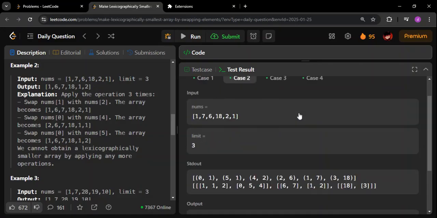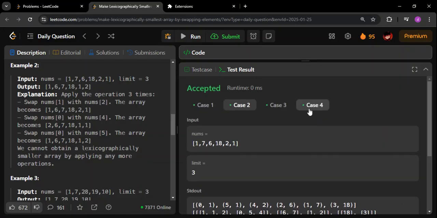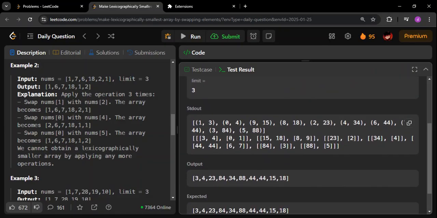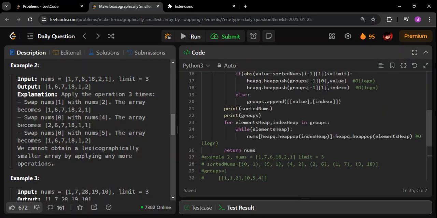Before that, see this case. This is clearing all the solutions, but just remember before submitting, ensure that you are commenting out all the print statements. Otherwise, we will get an output limit exceeded error. Even the time complexity will sometimes be impacted by some milliseconds if you are not commenting them out and simply submit the solution. So just comment out the print statements like this. Let me do it for you. Then submit the solution. While tracing, you can use those comments.